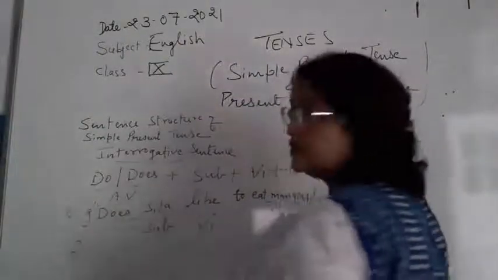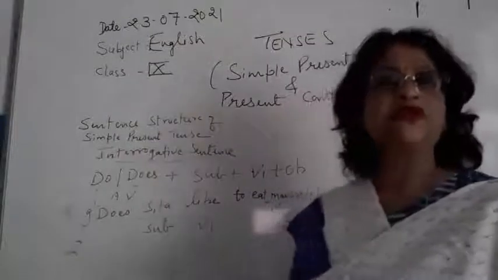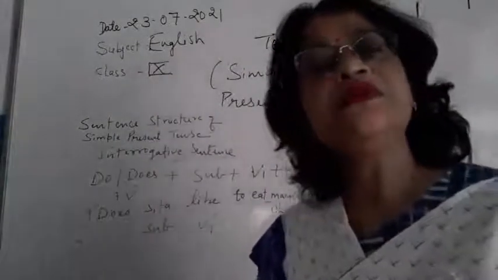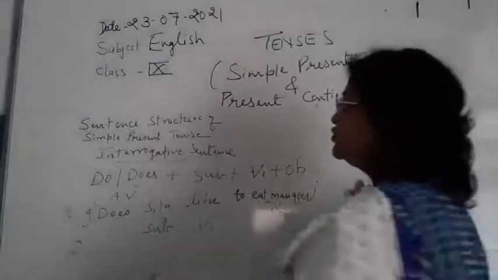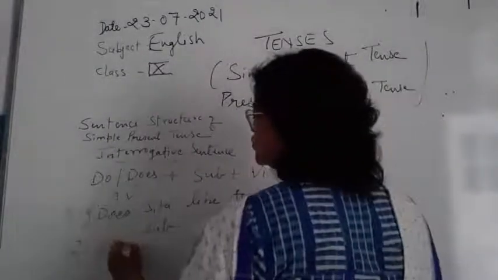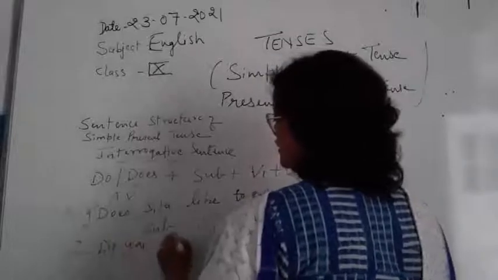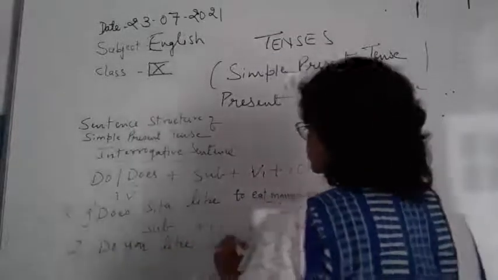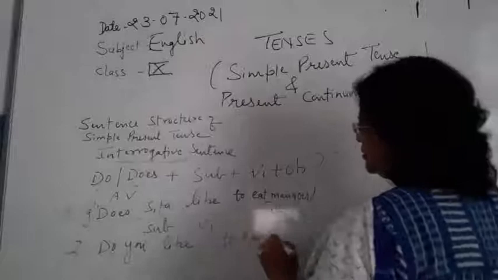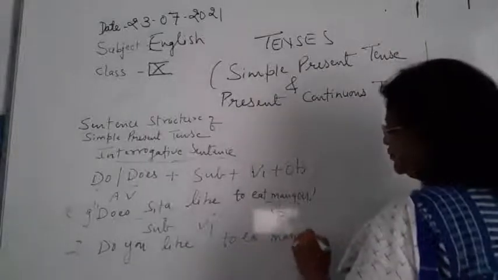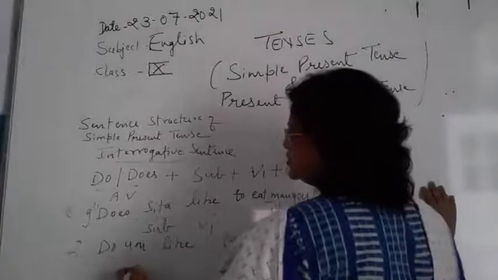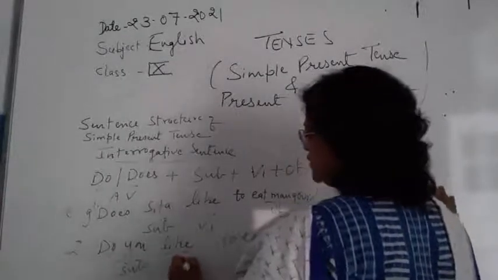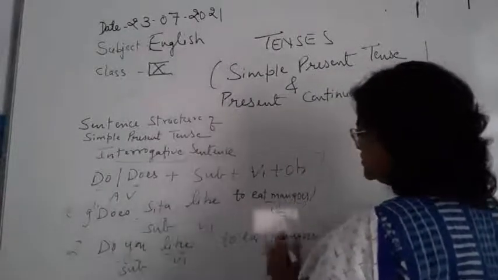Now example 2. Example 2 is: do you like to eat mangoes? So children, you is the subject, like is V1, and this is the object.